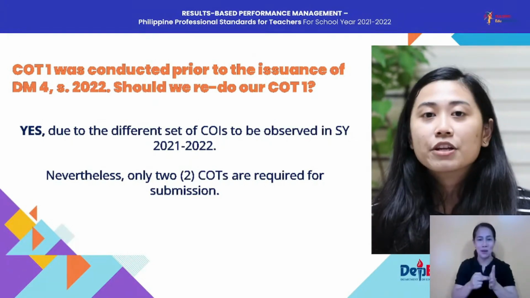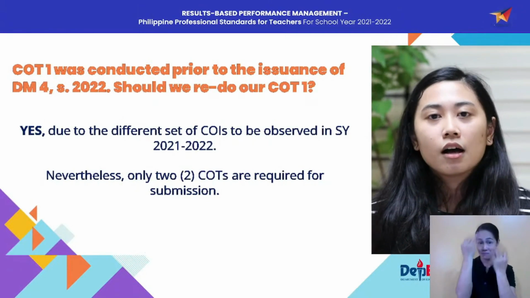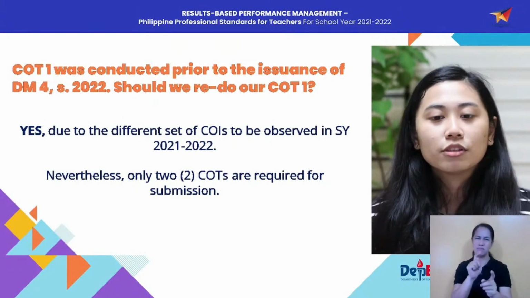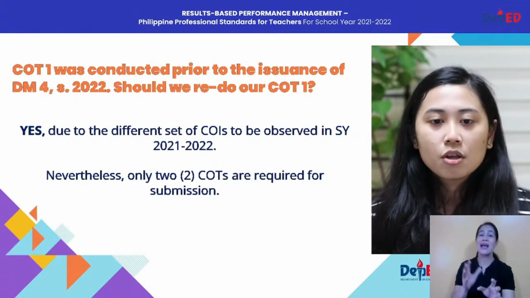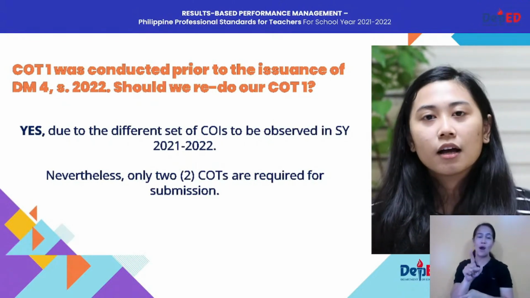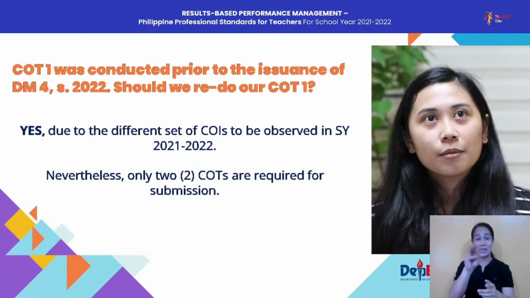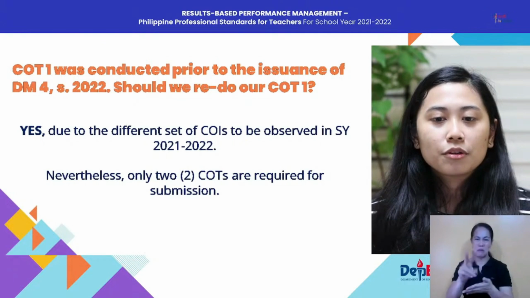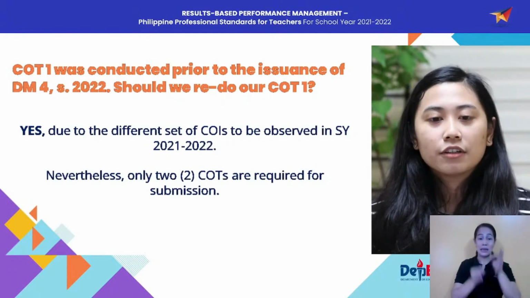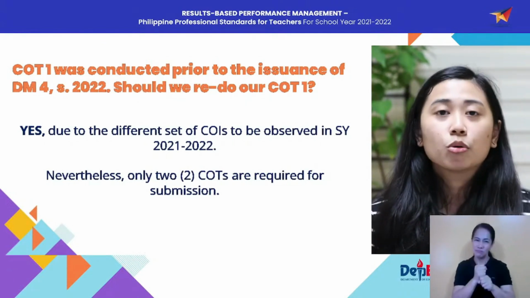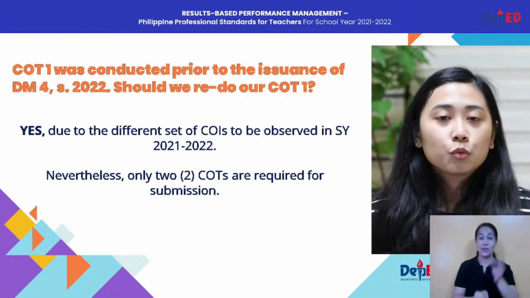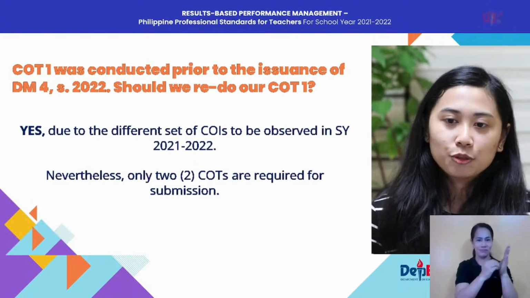So for the information of our schools, of our raters and ratees who have already conducted their COT1 prior to the release of DM4, I believe it was released sometime around the 3rd week or 2nd week of February. If you were able to conduct classroom observation already, then you have to redo COT1, because if you use the old indicators, then it wouldn't be applied for this school year.